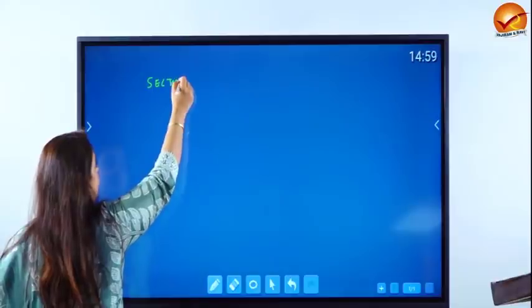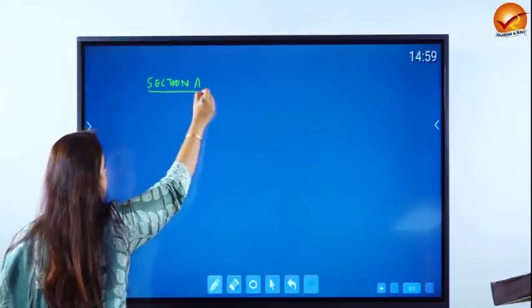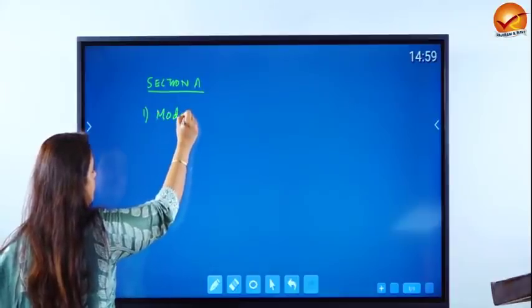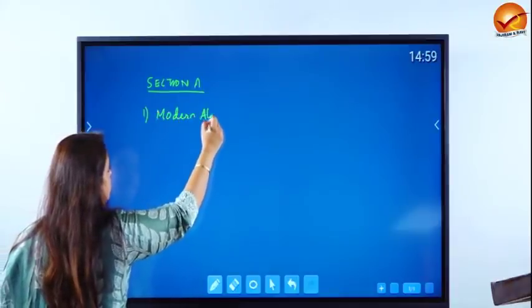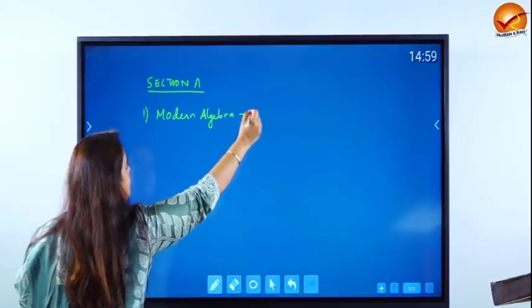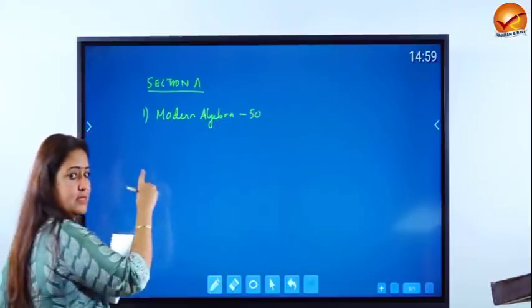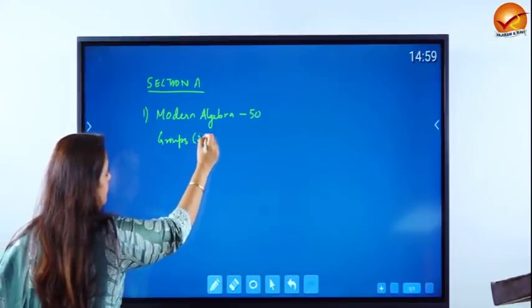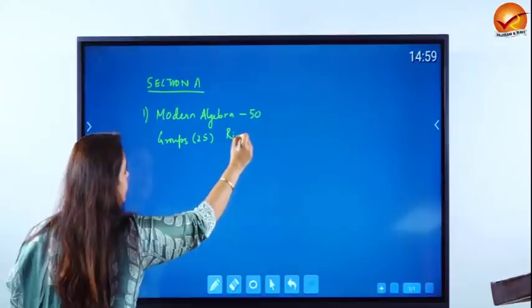So section A, which comprises of modern algebra, the total weightage of the questions was 50 marks, and this time it was groups 25 and rings also 25.